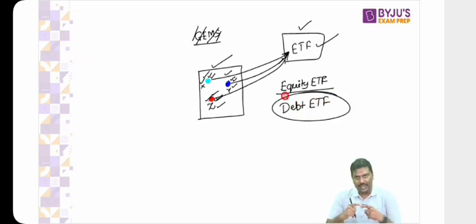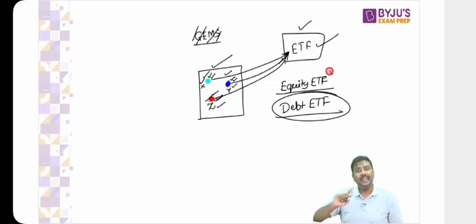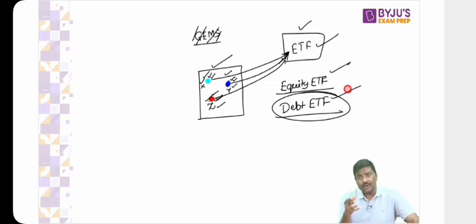Now I hope it is clear to you. Equity ETF means in this ETF you will have only shares, equity instruments, and debt ETF means all the instruments in the packet are nothing but bonds. So debt ETF as well as equity ETF. Are these present in the Indian market? Of course yes. NSE is known for this.